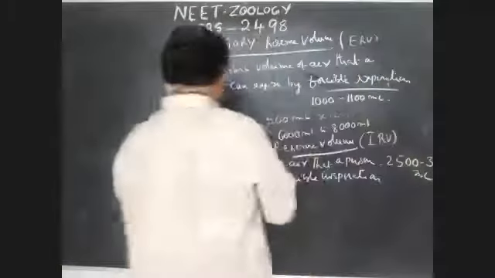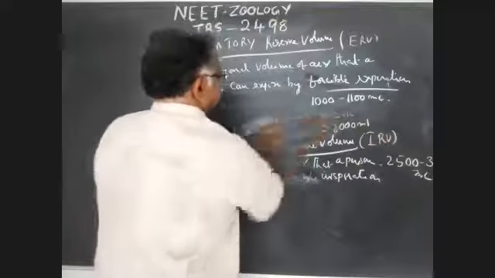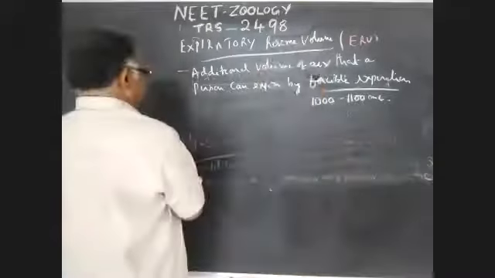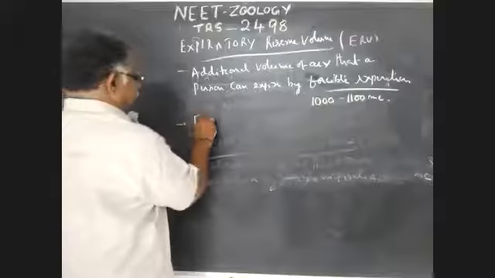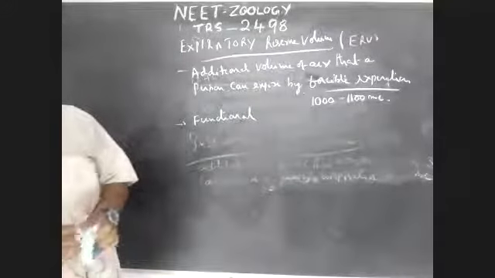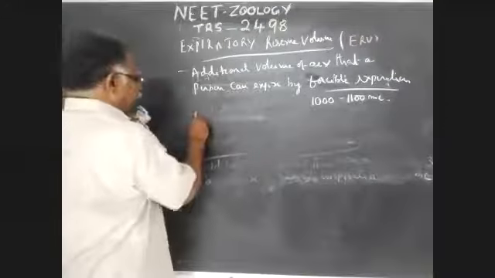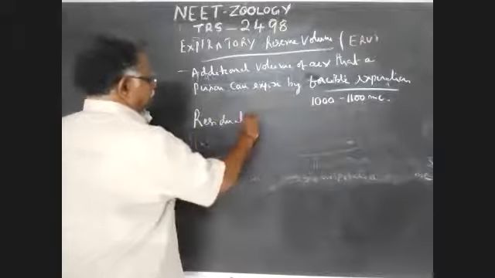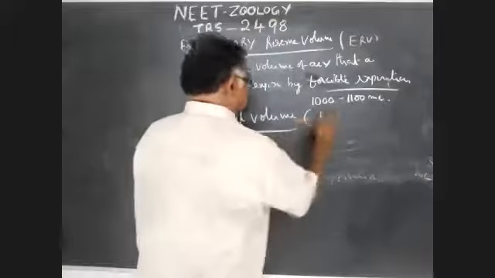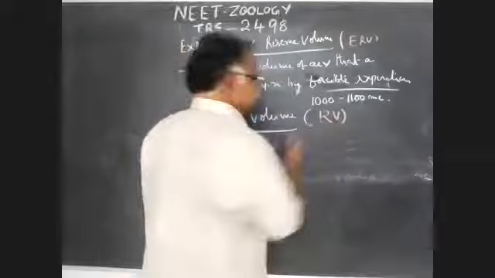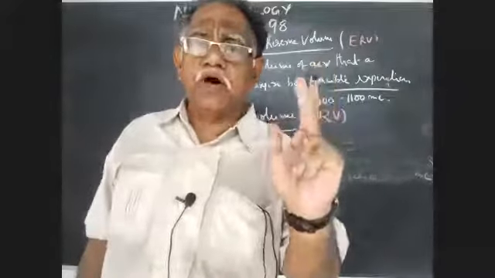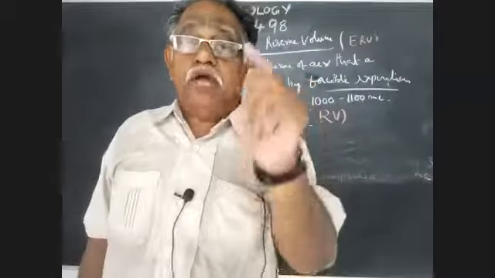Next, fourth one, residual volume, RV. So in the volumes, first is tidal volume, then inspiratory reserve volume, expiratory reserve volume, and fourth, residual volume.